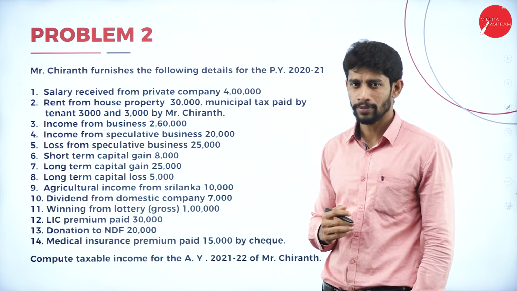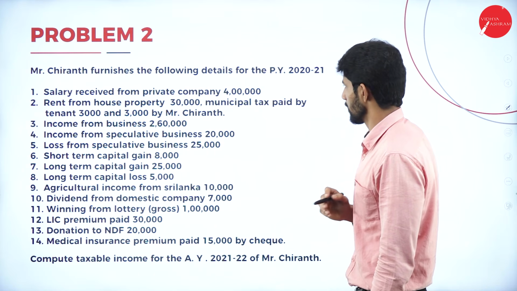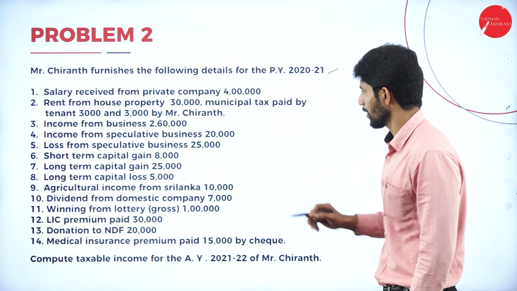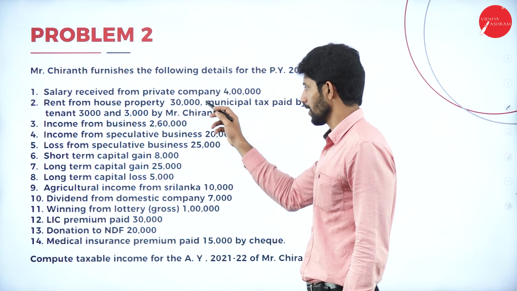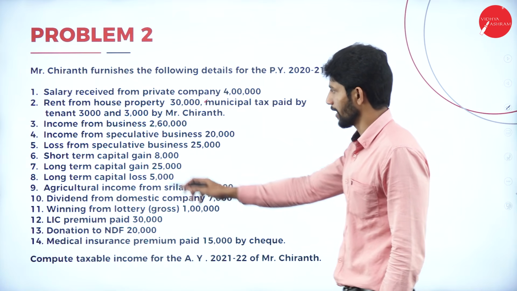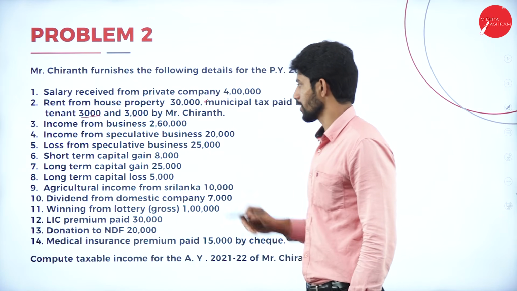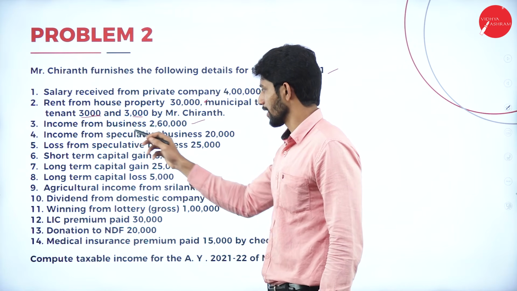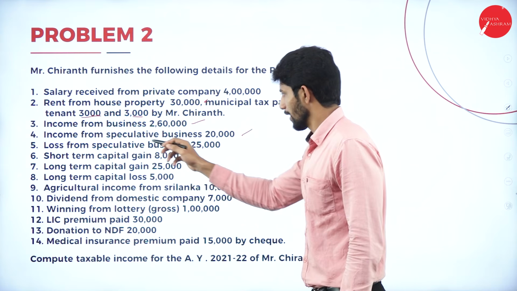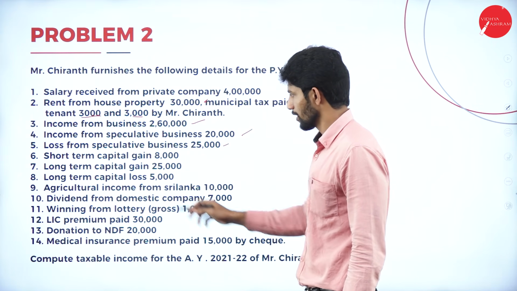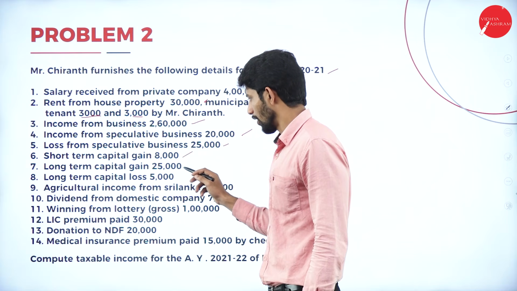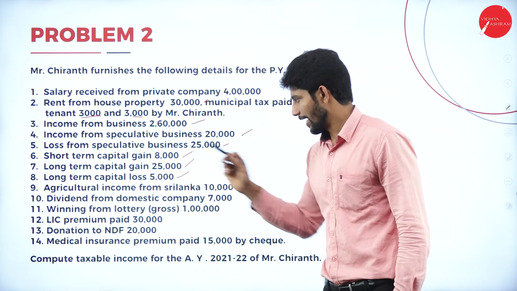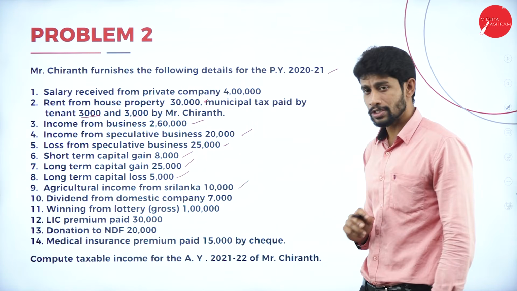So we will solve one more problem. Mr. Chirant furnishes the following details for the previous year 2020-21. Salary received from private company 4 lakhs, rent from house property 30,000, municipal tax paid by tenant 3,000 and 3,000 paid by Mr. Chirant. Next, income from business 2,60,000, income from speculative business 20,000, loss from speculative business 25,000, short-term capital gain 8,000, long-term capital gain 25,000, long-term capital loss 5,000, agricultural income from Sri Lanka 10,000.